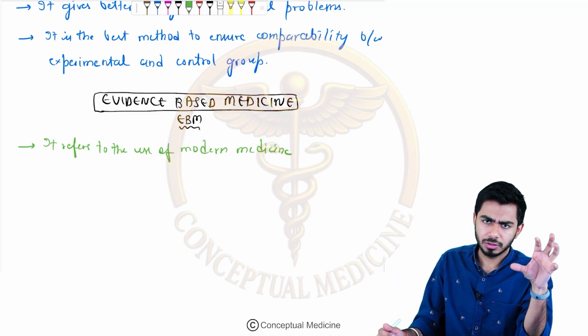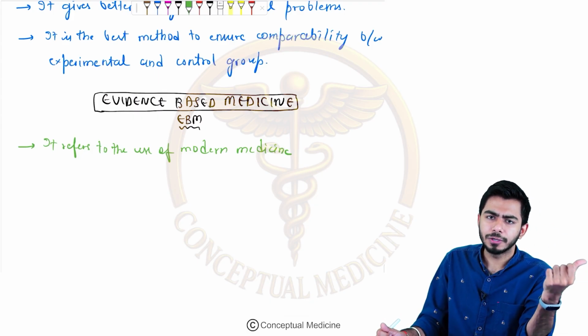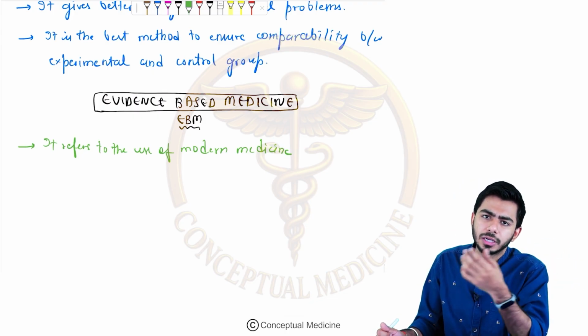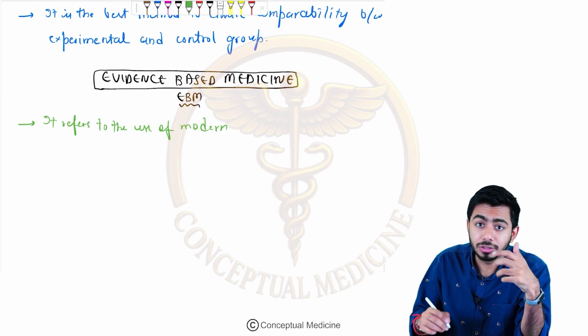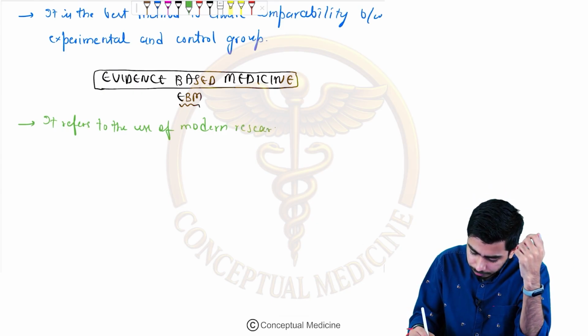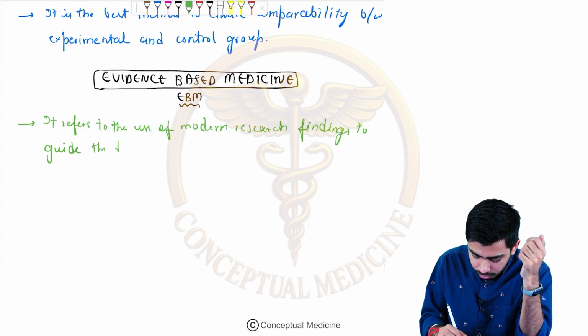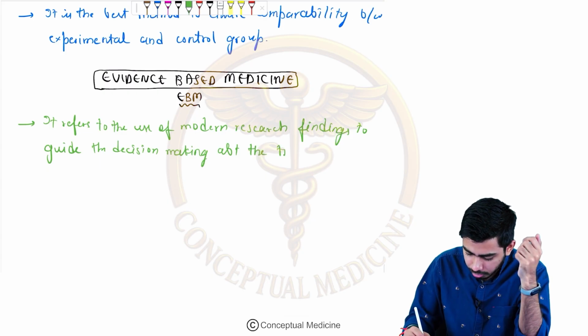That is called evidence-based medicine, right? With the help of important evidence, I will look for important strategies I can use to treat my patients. So it is basically not modern medicine; rather I should write modern research. So modern research findings to guide decision making about the treatment of individuals or about the treatment of patients.